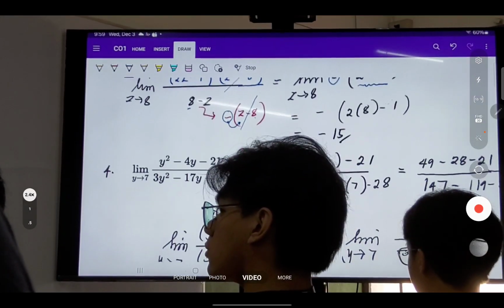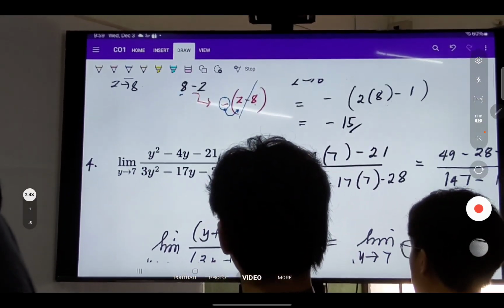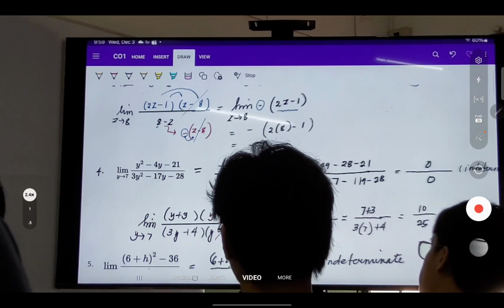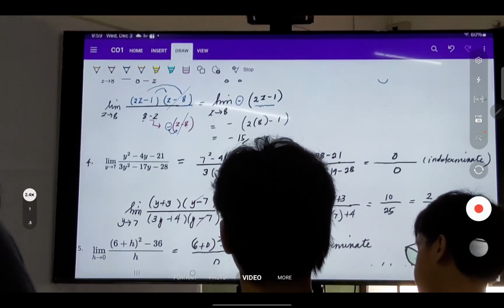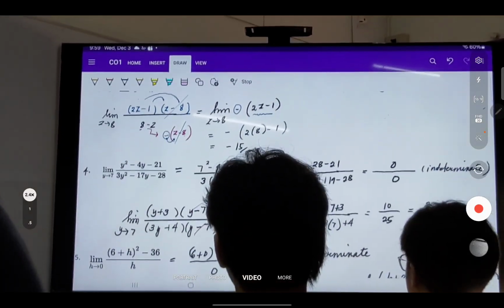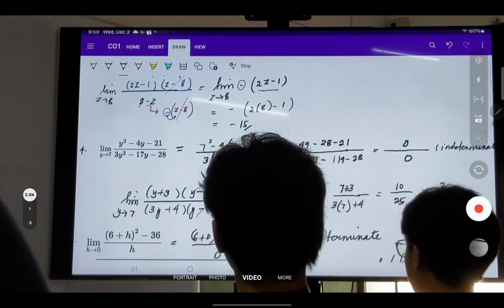Alright, for number 4, ganun din. So I just solution na naging 0 over 0 again. So what you do is you factor the numerator and the denominator.